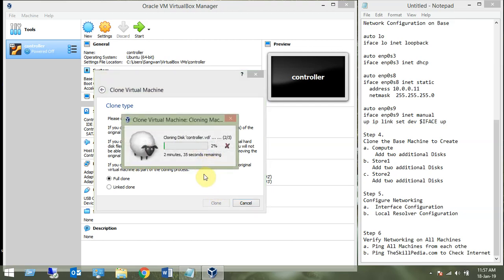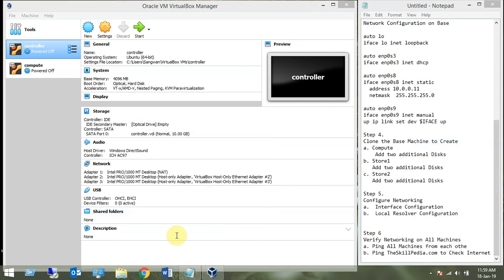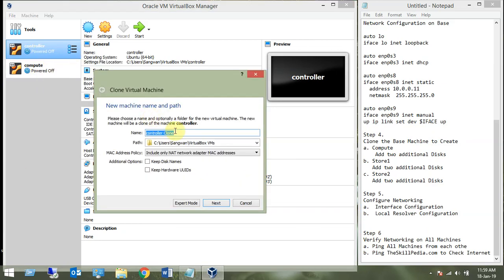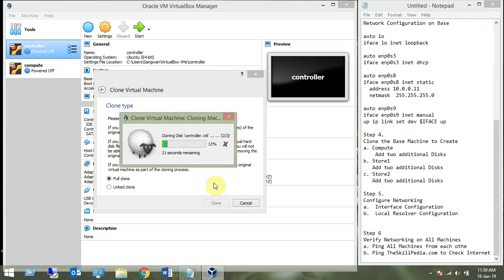It will take a few seconds, not even minutes. The first time it may take some time, so no problem. Once the clone is created, we are good to go, and we'll create 2 more clones. Okay, first clone is done. Let's create another clone. Repeat this process for store 1 and store 2 also. I'm doing it for store 1 and generating new MAC addresses. Alright, store 1, this is going to be our second clone.